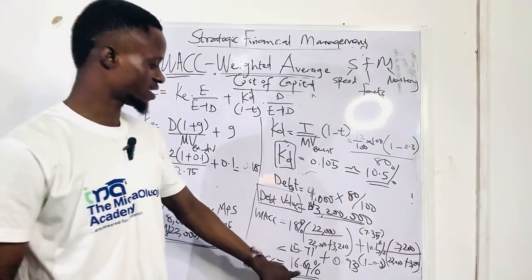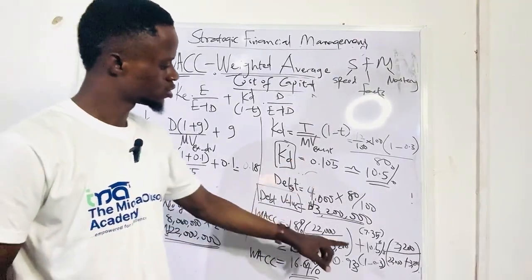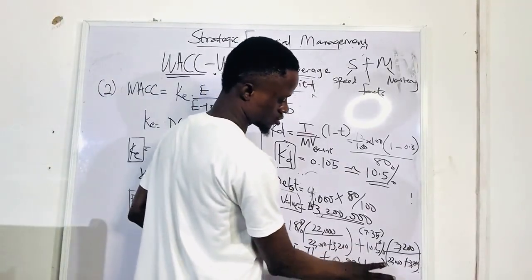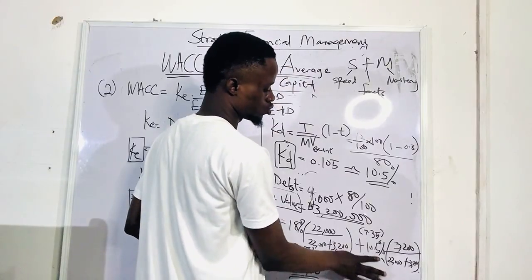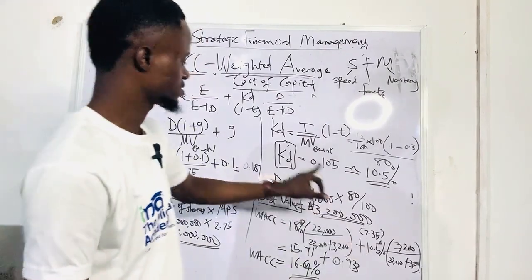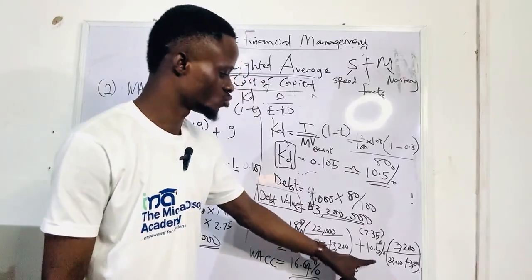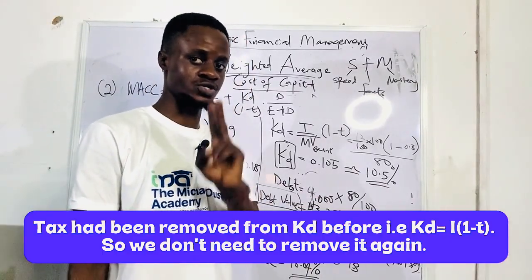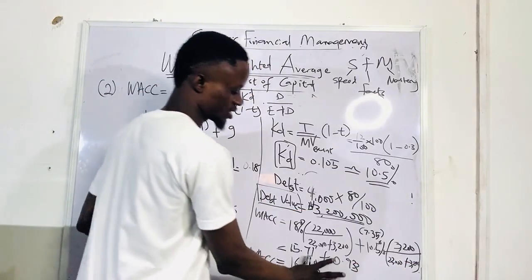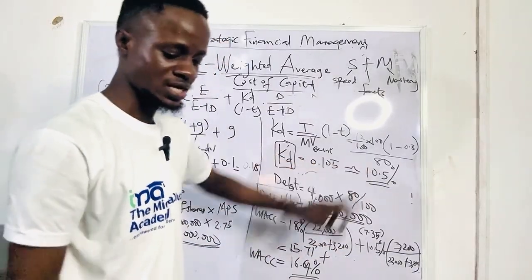So guys, this is the answer. Very simple. And by the way, I think there is an error here. We wouldn't need to remove tax again since we deducted tax here already. So we just bring this value and bring it here. We shouldn't remove it again. It would be like removing it 2 times. I just noticed that as an error. So let's leave that aside. Let's calculate this one again. This cost of debt without the tax. Of course, we deducted tax already.